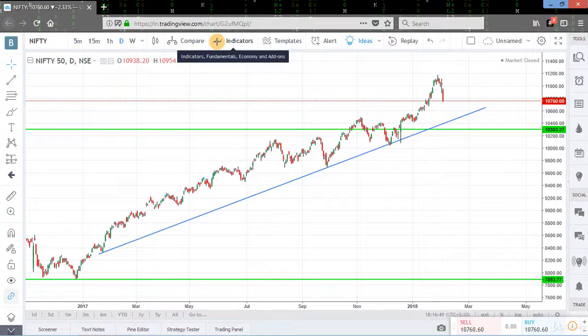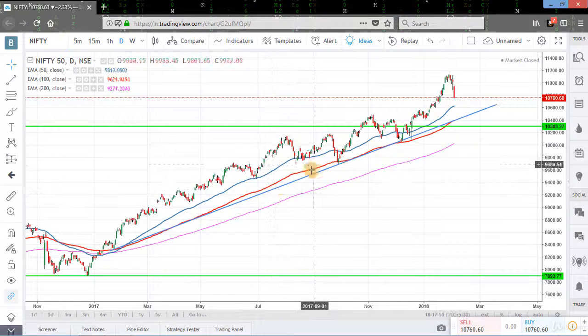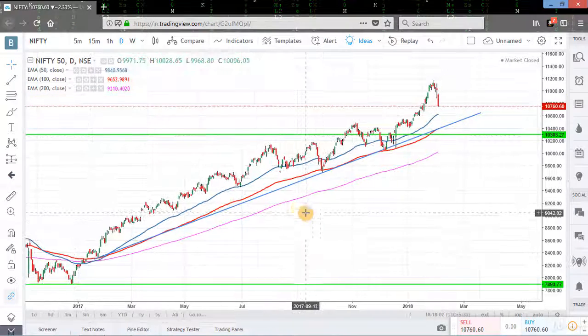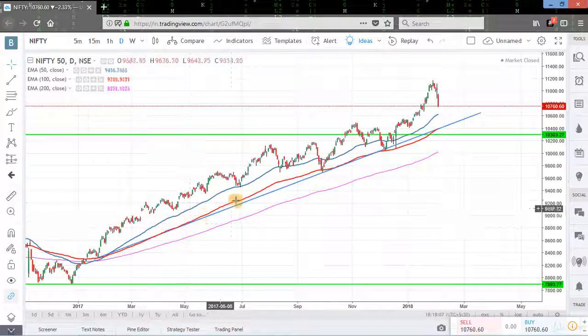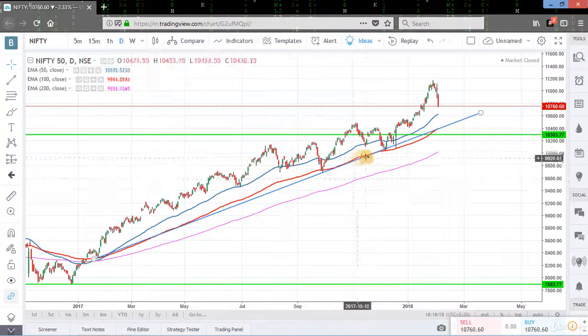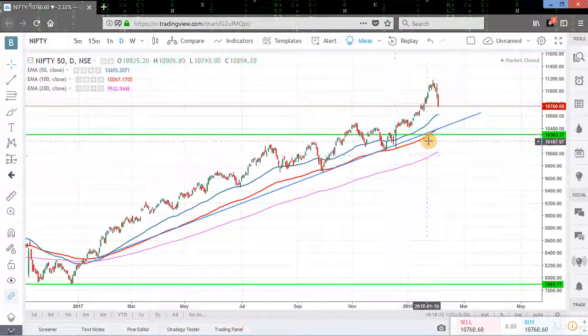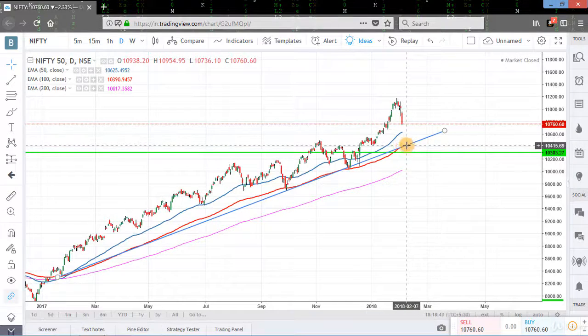Now we will apply the 50, 100 and 200 day moving average to know the TIZ for Nifty. Here we can clearly see that Nifty is respecting its 100 day moving average. This red line is the 100 period moving average. So Nifty is respecting its 100 day moving average, and this 100 day moving average is moving parallel to the trend line. So the TIZ of Nifty is 100 period moving average, and we will buy Nifty when it will touch the trend line or this 100 day moving average.